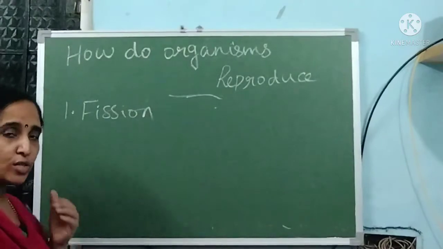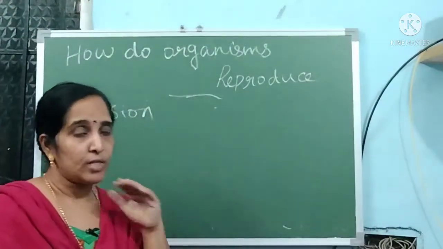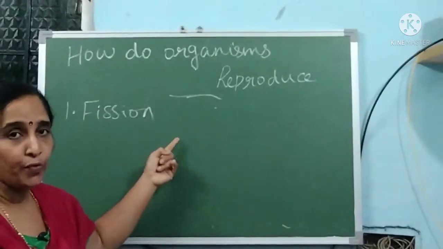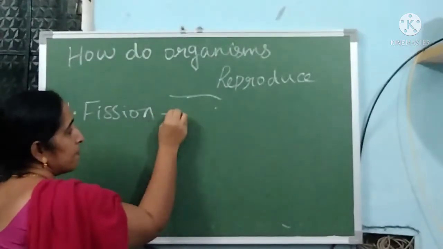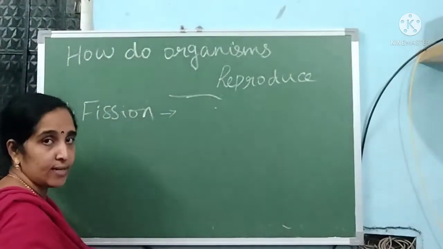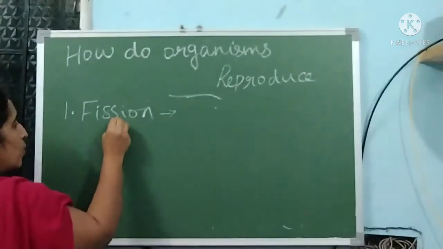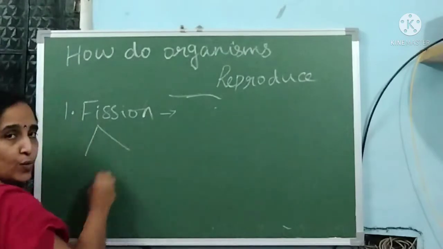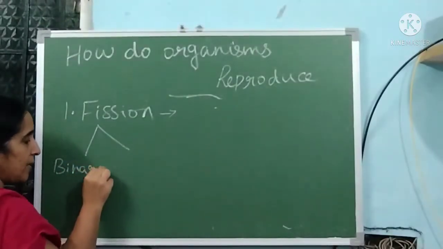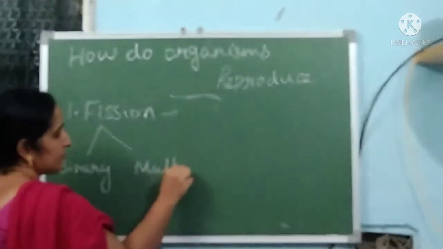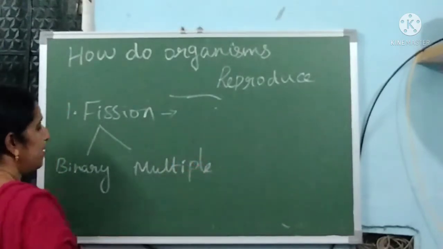We know that asexual reproduction is a type of reproduction in which only one parent is involved. Fission is a type of asexual reproduction in which an organism divides into many others. That is, only one parent is involved. So fission can be classified into two: the first one is binary fission and the second one is multiple fission. These are the two types of fission.